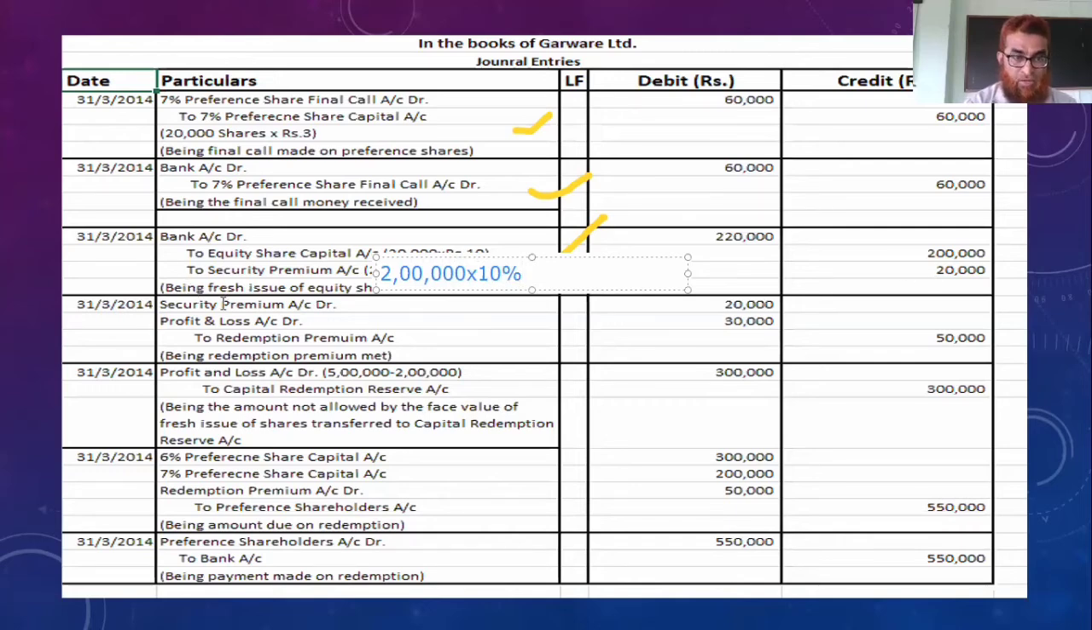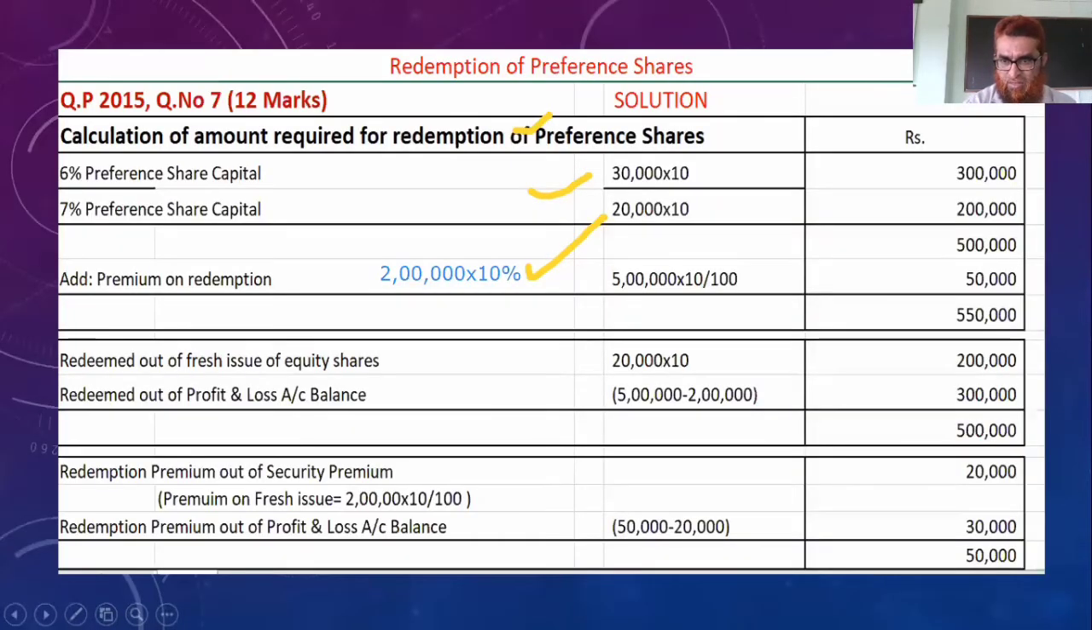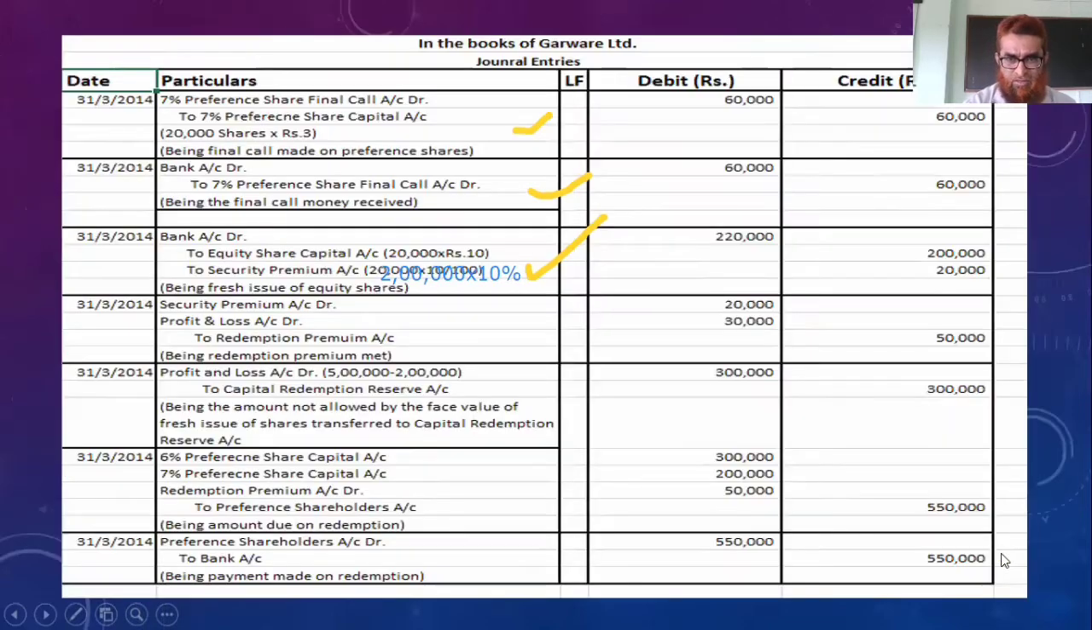Next journal entry, security premium 20,000, then profit and loss account 30,000. Redemption premium is rupees 50,000. Hope you have understood. See this calculation for premium: 20,000 and 30,000, total 50,000. So 20,000 out of security premium, 30,000 out of profit and loss account, total 50,000.